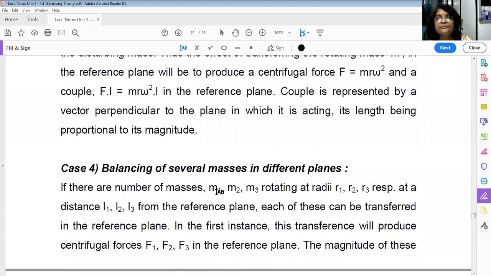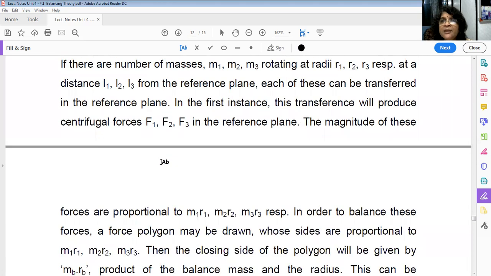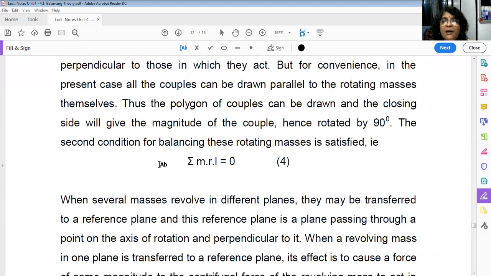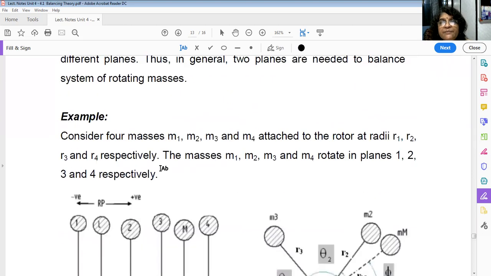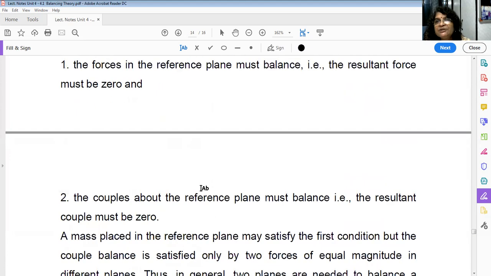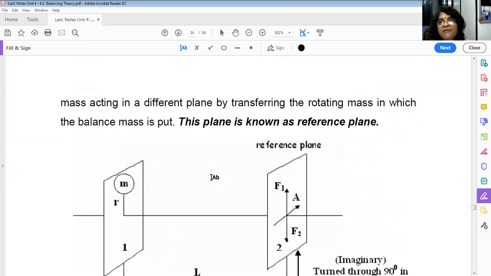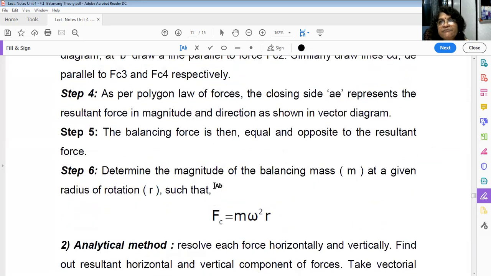Okay, now fourth case is the balancing of several masses in different planes. This is the last case. Okay, again, so now here you have to imagine this system. See here, what is the difference in third system? In earlier system, all the masses were in the same plane. Here, this was the third case where all the masses were in the same plane.